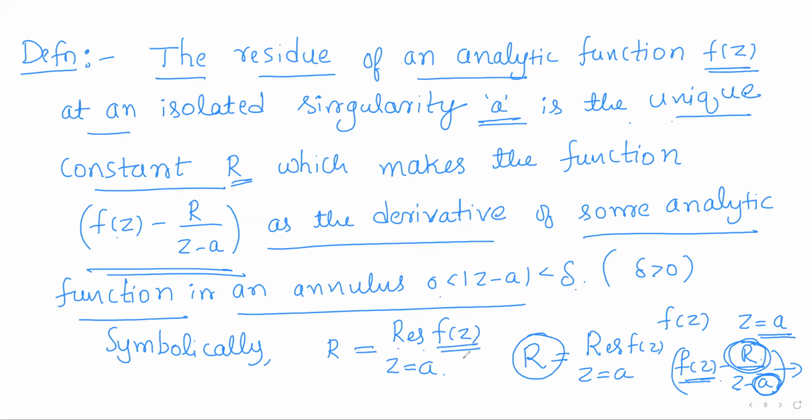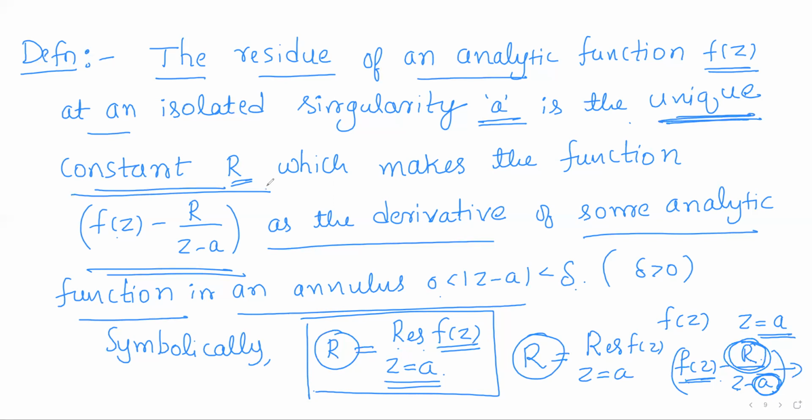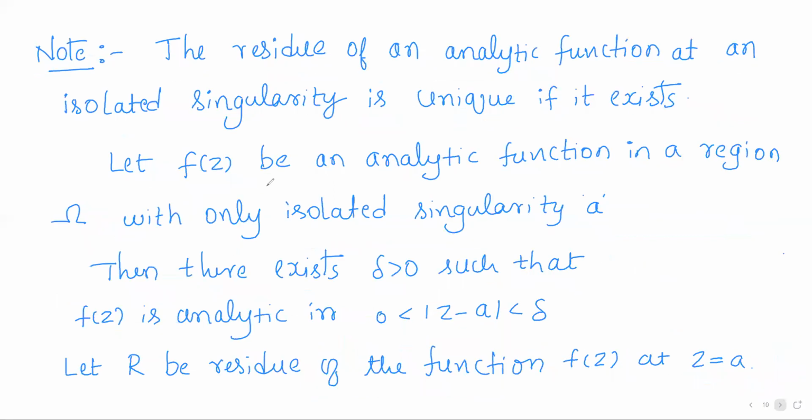And the residue of the function f(z) at the isolated singularity a is r, and it is symbolically denoted by this symbol. In the definition, I have stressed that it is the unique constant r. That means whenever the residue of a function f(z) at an isolated singularity exists, it is always unique. There cannot be more than one residue value for a function f at an isolated singularity. So we shall justify it. The residue of an analytic function at an isolated singularity is unique, always, whenever it exists.